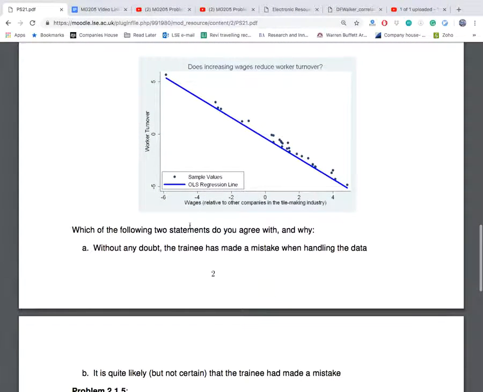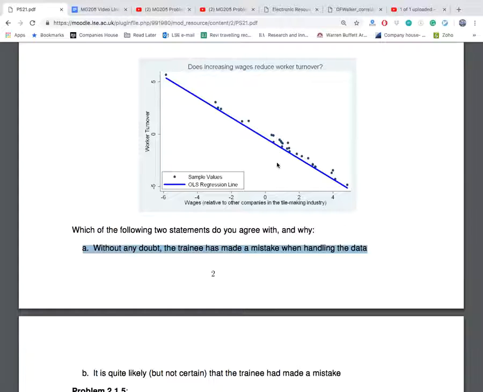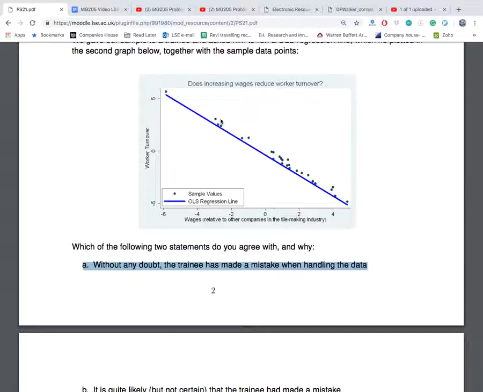So without a doubt, the trainee has made a mistake when handling the data, because the sum of the residuals will be positive, and that's not how OLS works. Those are not the mechanics of the OLS. So every time you see a graph like this, where it's asking whether the regression has been done correctly or not, you're being asked about mechanical properties.